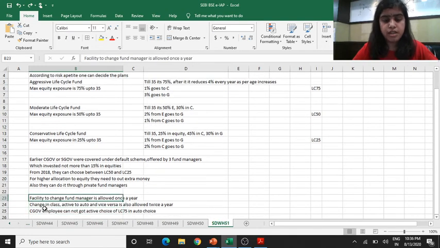Facility to change the fund manager is around once a year. To change the class from auto to active, active to auto, twice a year. These are the options which are available for you. So according to your risk appetite, decide active or auto, and then in auto, select a plan, and then select a fund manager. This is how one should invest in the NPS.